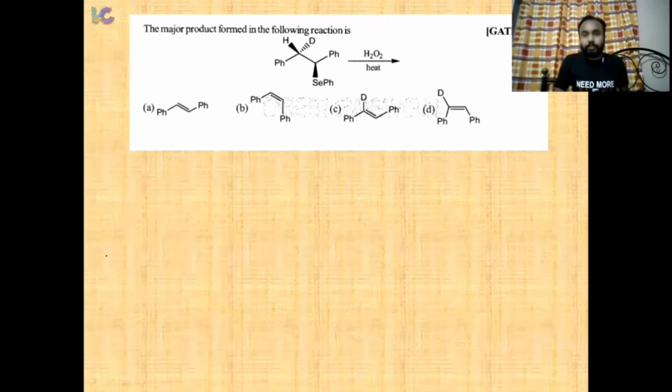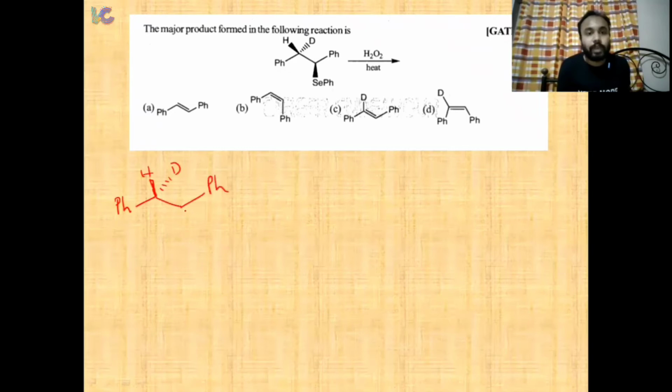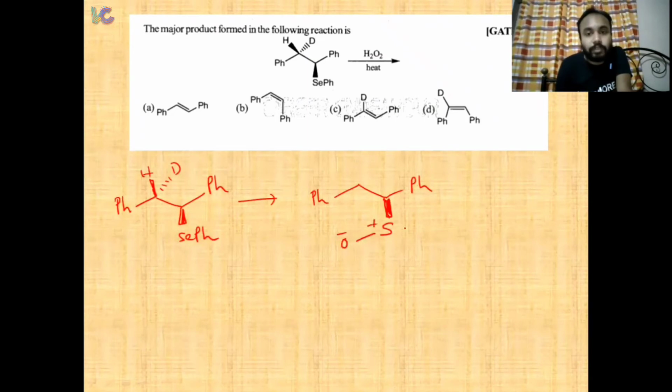So over here you have been given a selenium compound. It has the hydrogen, the deuterium, the phenyl, and this is SePh, right? In the presence of H2O2, this selenium will undergo oxidation, so it will basically get converted to the selenoxide, SeOPh, or you can write it like this also.